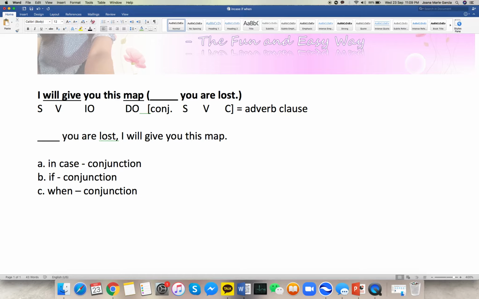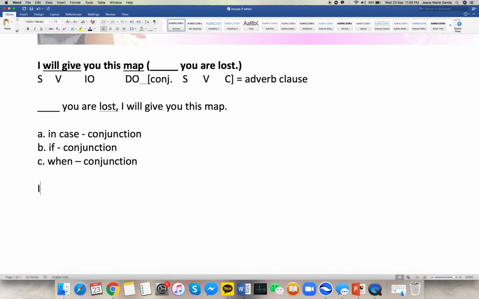Some of you can answer it easily, right? But some of you might have a hard time. Don't worry, after this lesson, after the discussion, I can promise you that it will be easier for you to complete the sentence. Okay, so let's do it. Let's have first if and when, and then let's put in case here. Okay, let's have example sentences. Let's use similar example sentences.